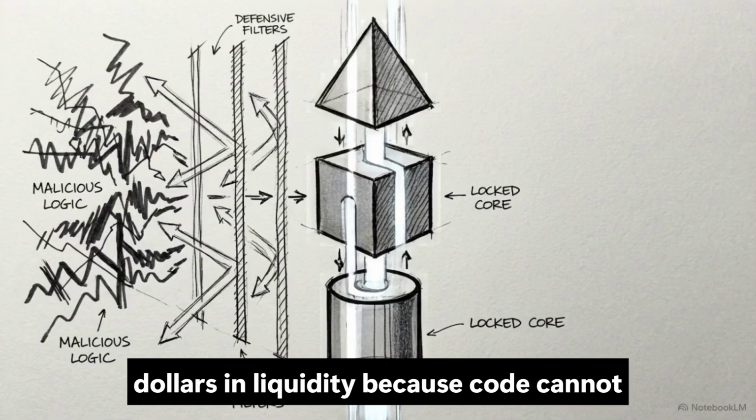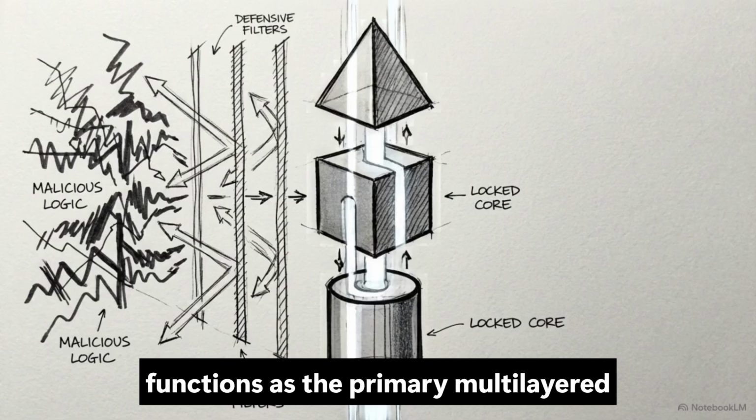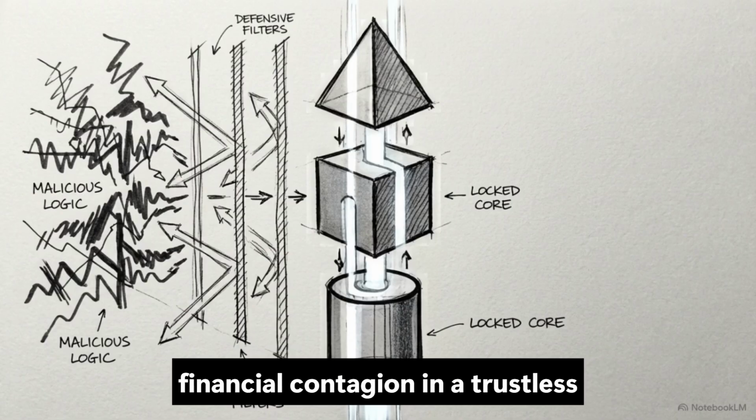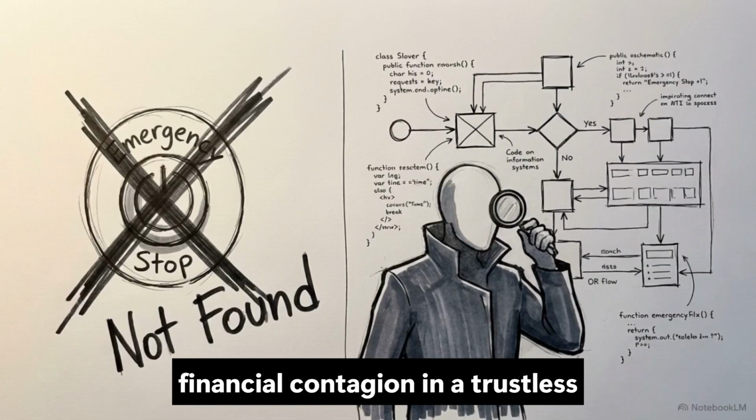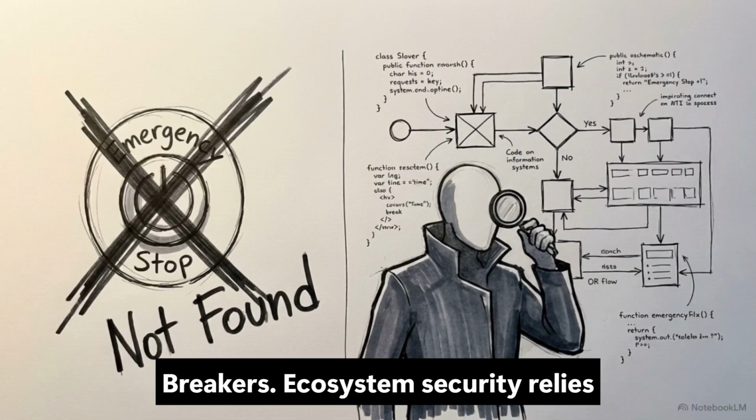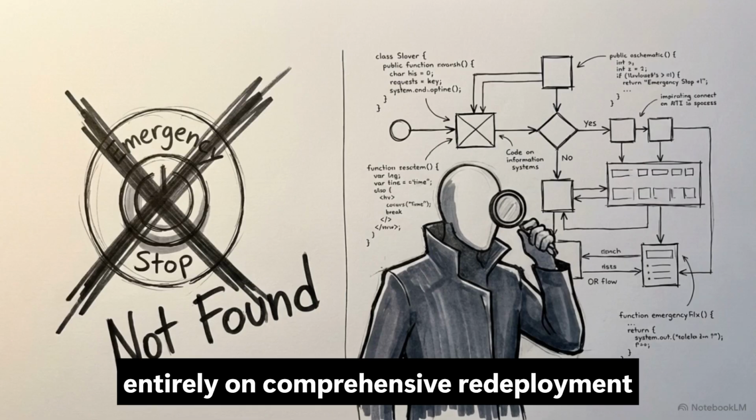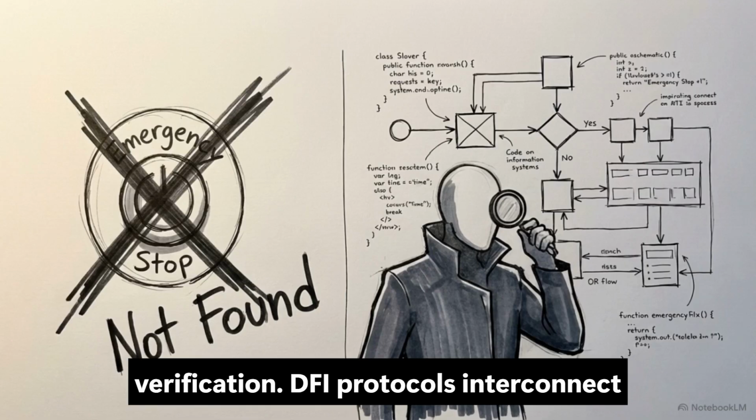Because code cannot be fixed post-deployment, auditing functions as the primary multi-layered risk management protocol, preventing financial contagion. In a trustless environment without central circuit breakers, ecosystem security relies entirely on comprehensive pre-deployment verification.